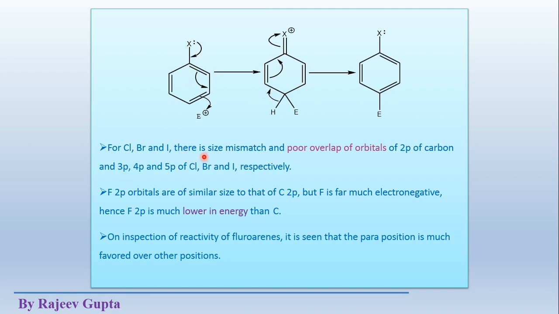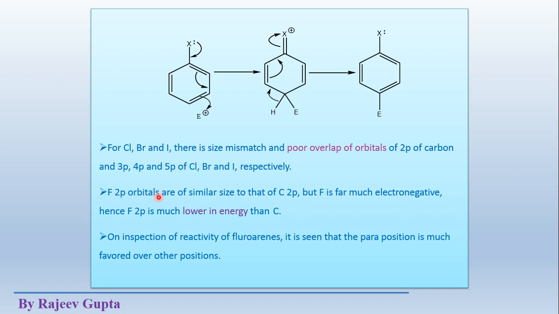For Cl, Br and I, there is a size mismatch, a poor overlap of the 2p orbital of carbon with the 3p, 4p and 5p orbitals of Cl, Br and I respectively. It is just a comparison of the size of atoms. Chlorine, bromine, iodine. Iodine has the highest size because its outermost orbit is the 5th orbit.